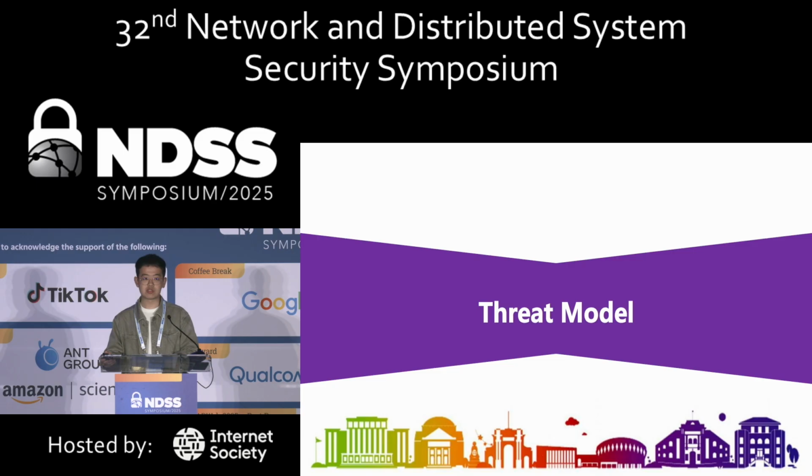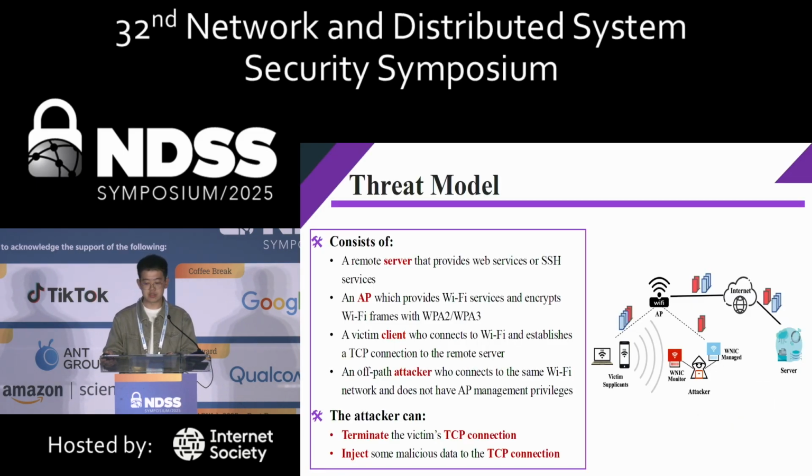First, let me introduce the threat model. As shown in the right figure, the threat model consists of 3 types of hosts and 1 access point. The first is a remote TCP server, which could be a web server or an HTTP server that is providing TCP services. And the access point is providing Wi-Fi services, and it will encrypt the Wi-Fi frames with the WPA2 or WPA3 mechanisms. And there will be a victim client who has connected to the Wi-Fi network, and it will establish a TCP connection to the remote server.